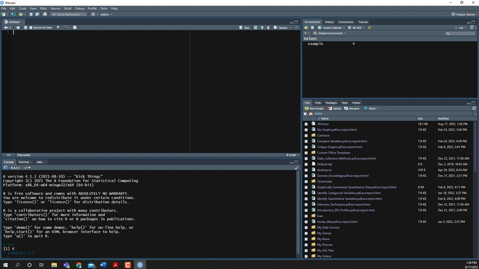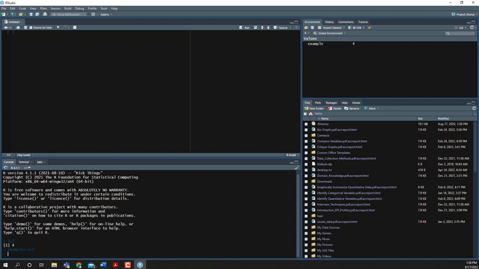Essentially, you can almost think of this as like a Word doc, where what you're going to do in this file is store all of the code that you write. And you might want to say, well, why would I want to do that? Because you just showed me we could write code down here in the console.